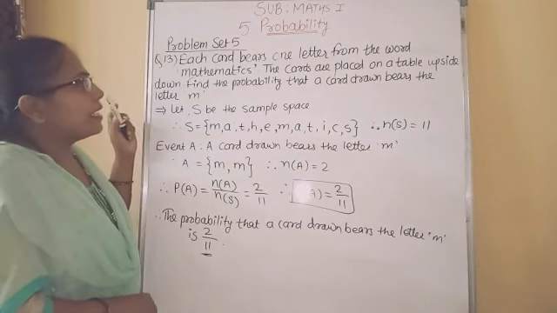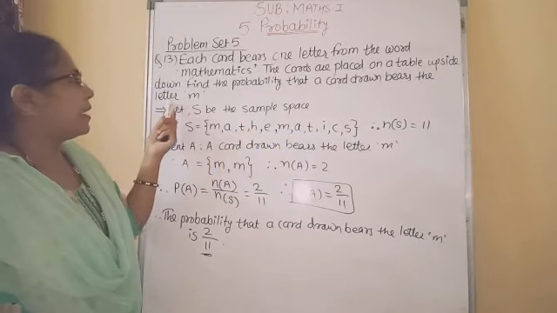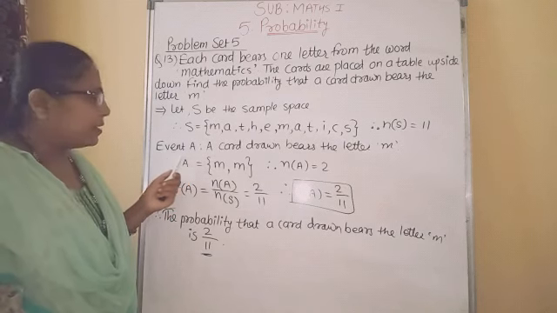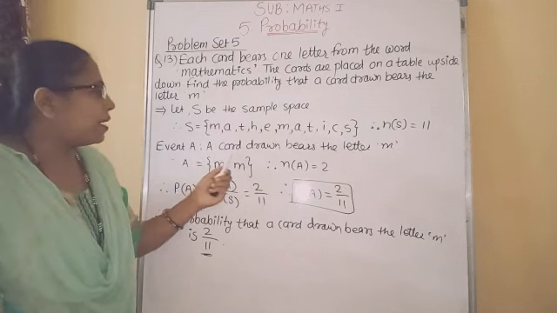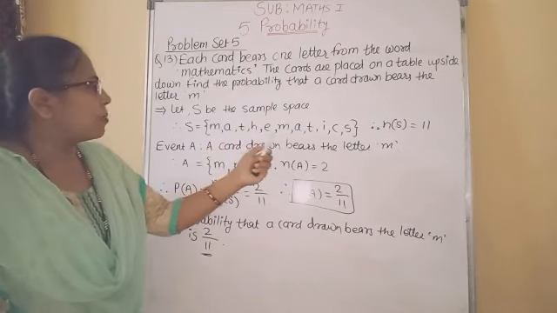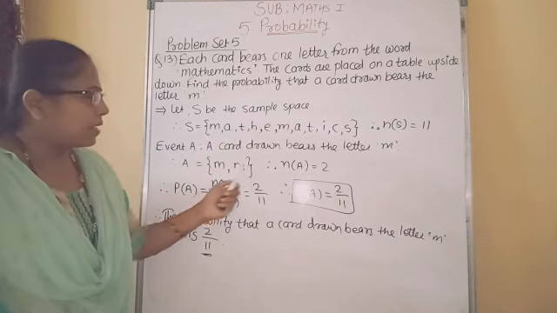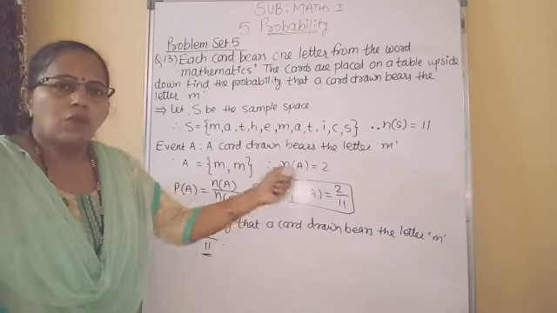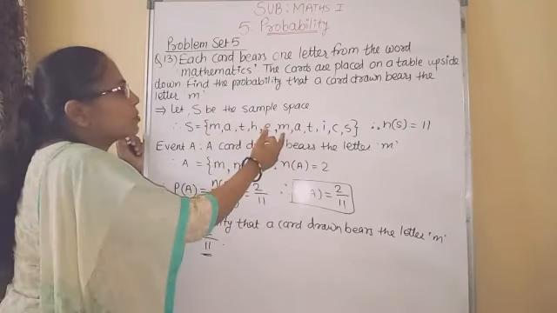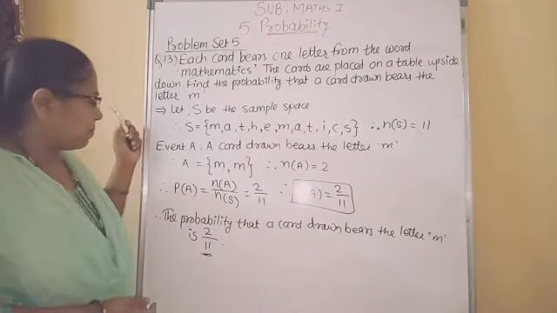Okay. Now here event is, so a card drawn bears a letter M. This is the event. So we will give the name for the event A, that a card drawn bears the letter M. So in this word how many times M comes? 2 times. So we will write it 2 times. So n of A is equal to 2. Even if you do not write this set and if you write directly M comes 2 times, therefore n of A is equal to 2, then also okay.